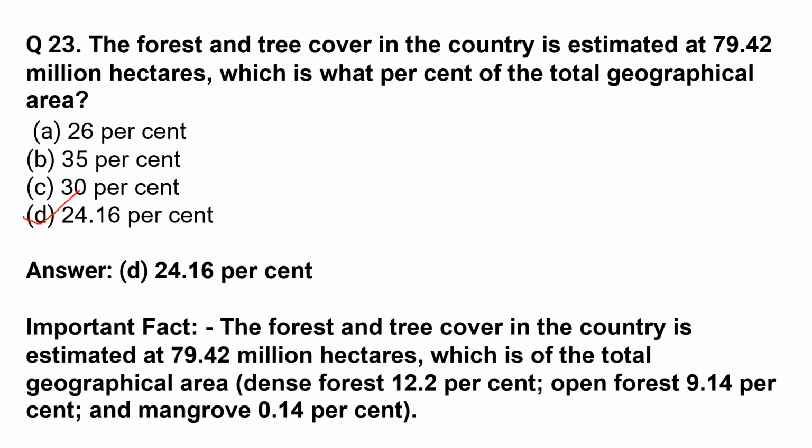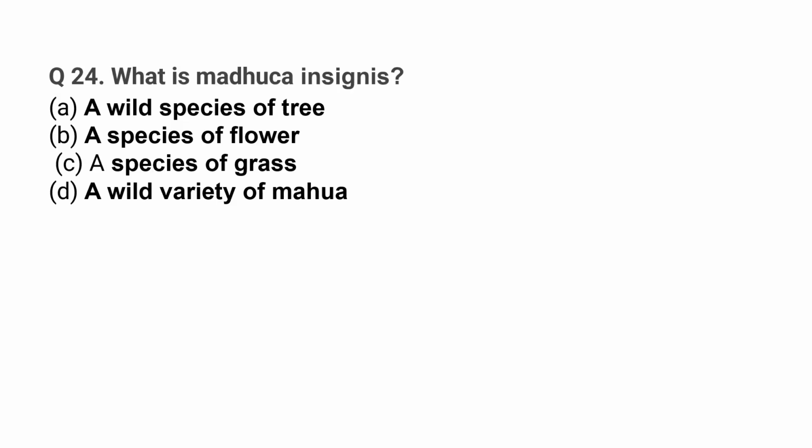Let us know some important facts. The forest and tree cover in the country is estimated at 79.42 million hectares, which is 24.16% of the total geographical area. Dense forest 12.2%, open forest 9.14%, and mangrove 0.14%. What is Madhuca insignis? It is a wild variety of mahua.